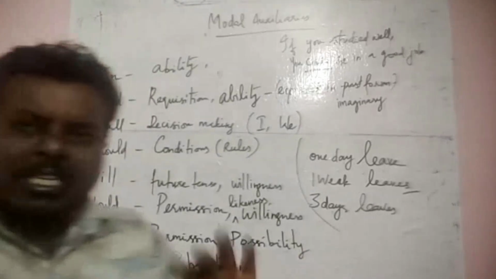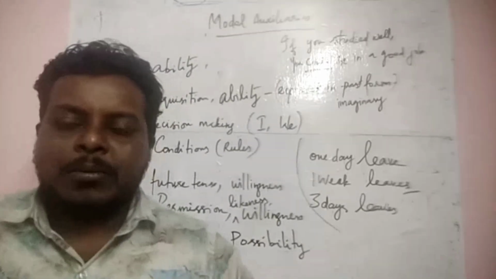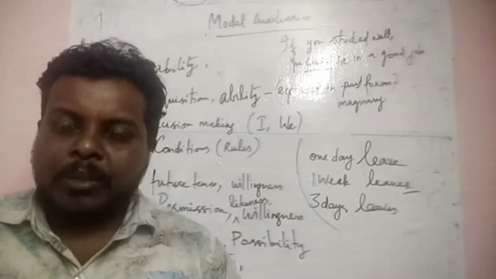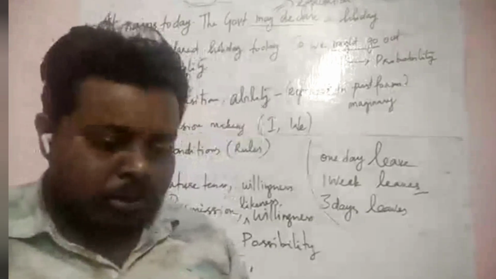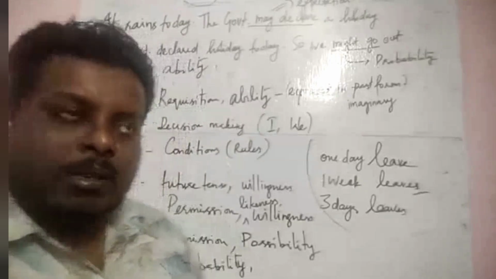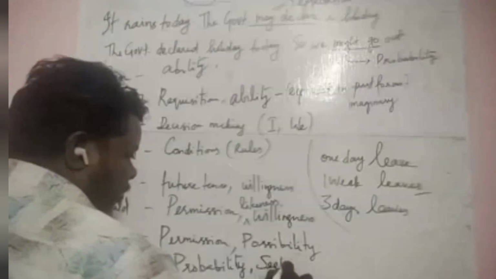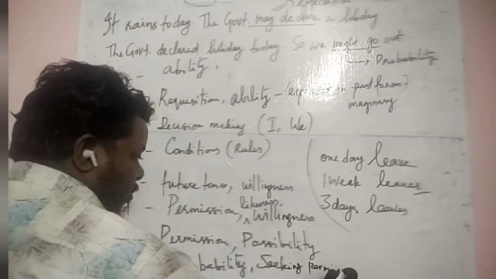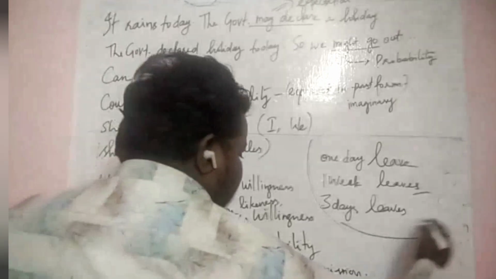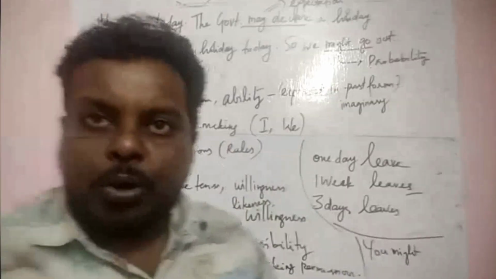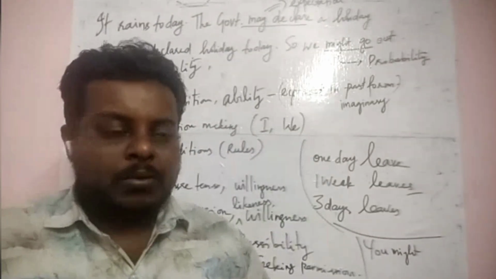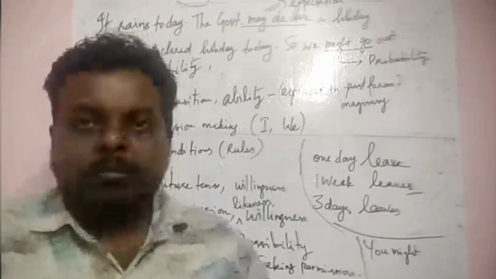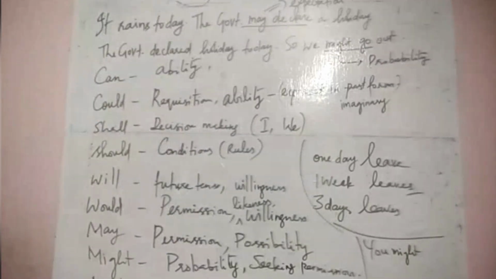And for "may", it is just possible. It's not about yes or no, it is about possibility. All right. So that's the difference between probability and possible, might and may. Okay. Seeking permission. Just make a note, like, you might want to go to your native place during the holiday. That's for permission, by may and might.